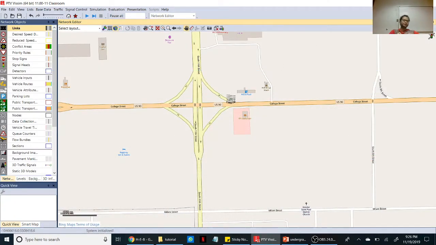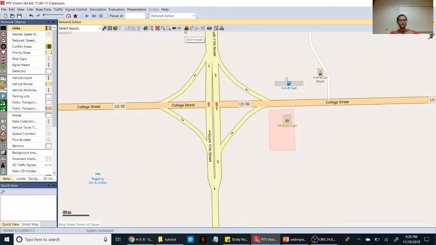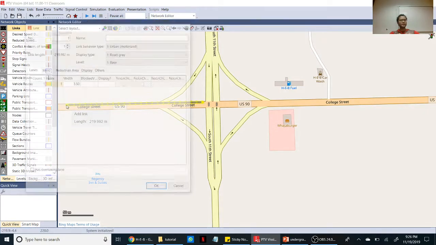it in your network. So to draw it, switch off the shift mode. There you can see the arrow. Start from here, hit the control button, right click in that direction.